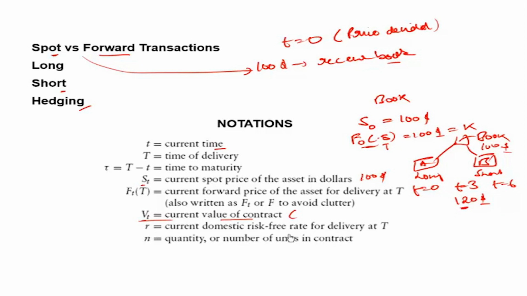R is the risk-free rate, and that is a very important component that will go into the valuation. N is the quantity or the number of units in the contract. This also we will study with an example.